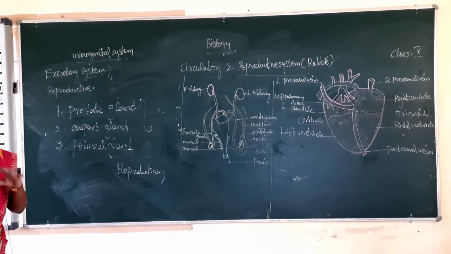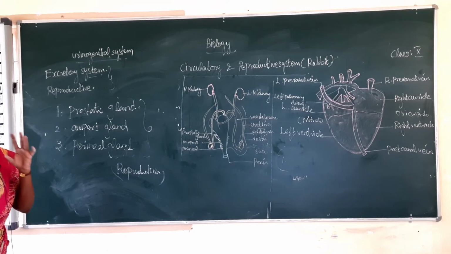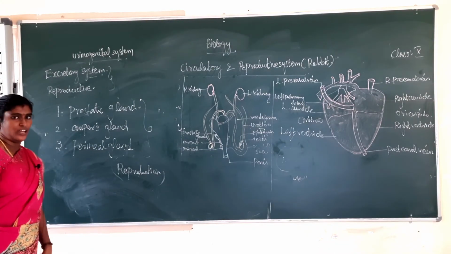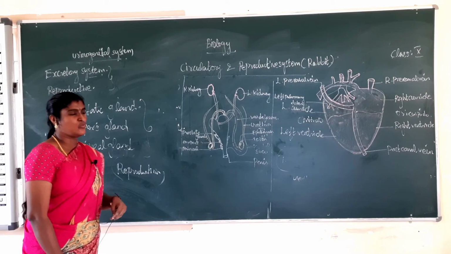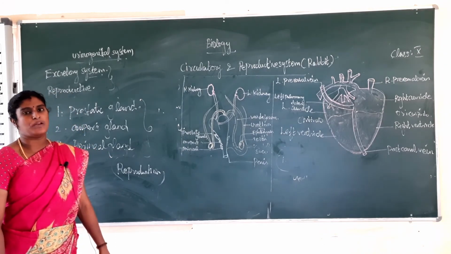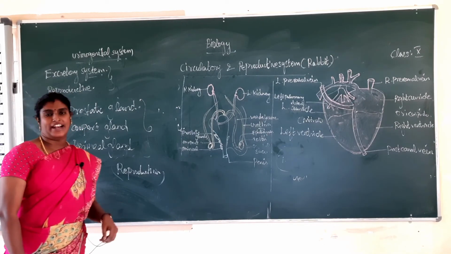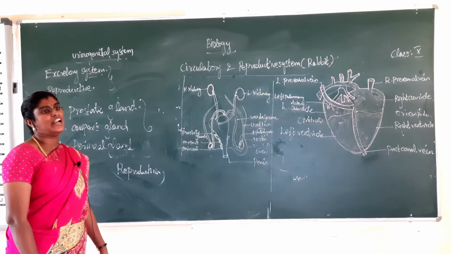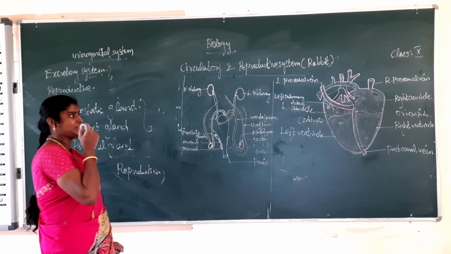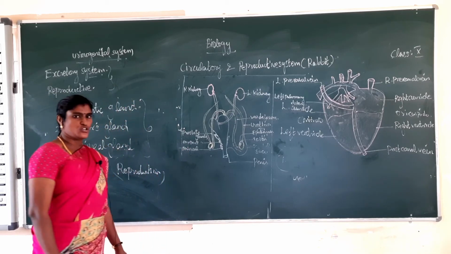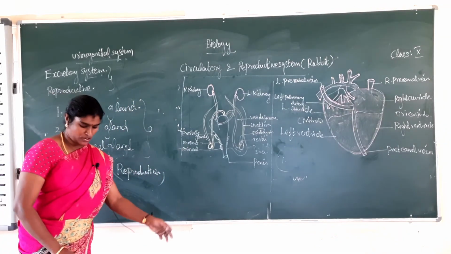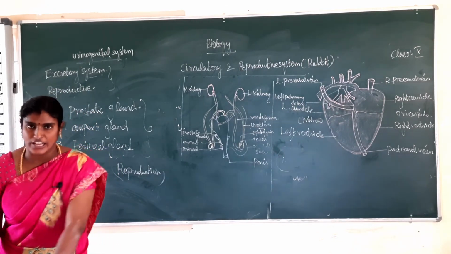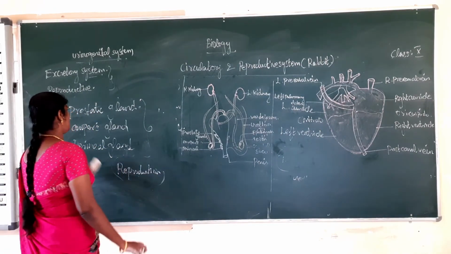The male reproductive system consists of a pair of testes. The testes are ovoid in shape. Next, the seminiferous tubules lead to the epididymis. What is the use of the epididymis? It stores spermatozoa. Next, it leads to a small duct called the vas deferens. Three accessory glands are present. What is their use? They are involved in reproduction. Next, the female reproductive system.